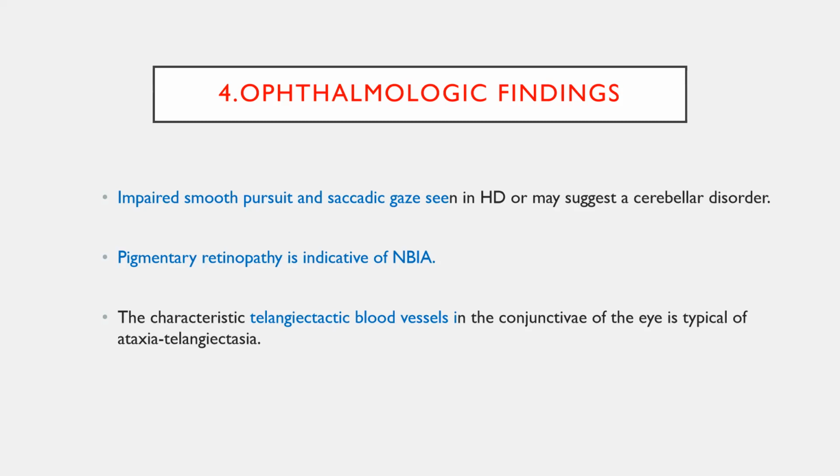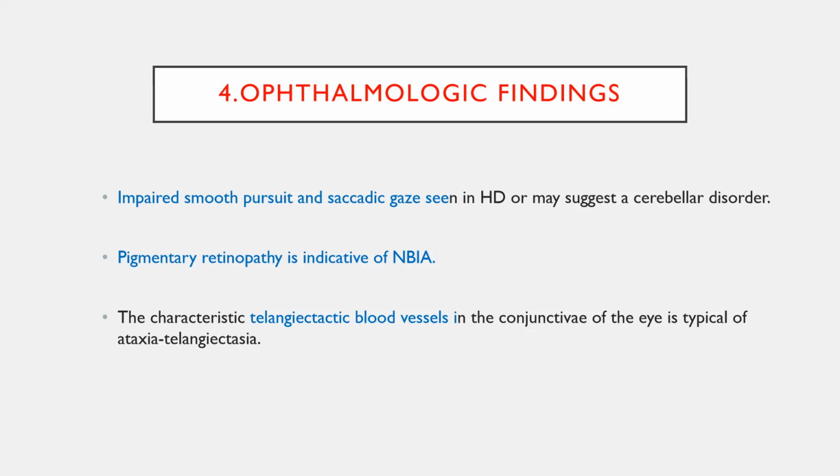You need to know what pursuits and saccades are. Saccades are fast eyeball movements; pursuits are slow eyeball movements. Just remember that. These are affected in various neurodegenerative conditions like Huntington disease or cerebellar degenerative conditions. Again, as I told earlier, pigmentary retinopathy is seen in neurodegeneration with brain iron accumulation. Iron accumulation diseases like the NBIA spectrum diseases affect the retina and lead to retinitis pigmentosa.